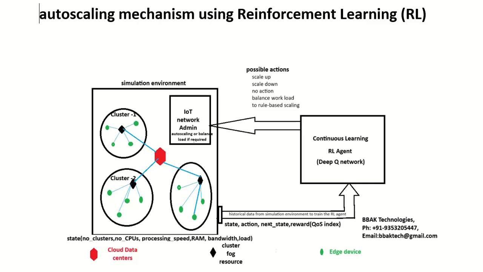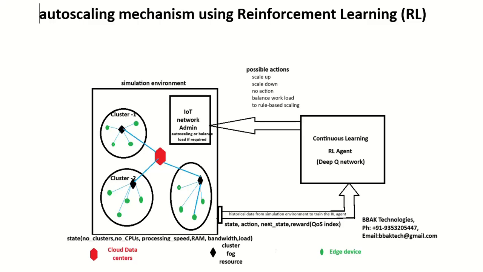In the same way, it needs to reduce the cost to the user, meaning the edge device. When the edge device is using the cloud or a fog resource, the cost needs to be reduced. One is the cost; another one is the time, meaning delay. So these are the things to be considered. Based on these aspects, we do not want to put more resources in clusters to provide solutions to the edge devices, because it will be more costly. So we need to auto scale the network.